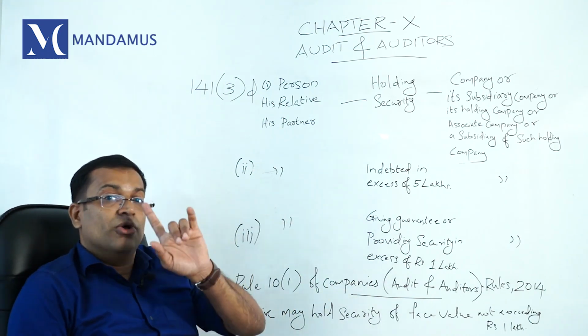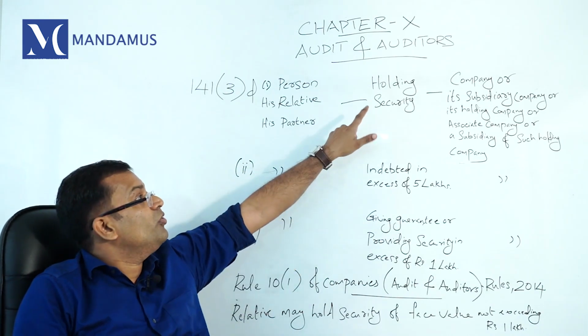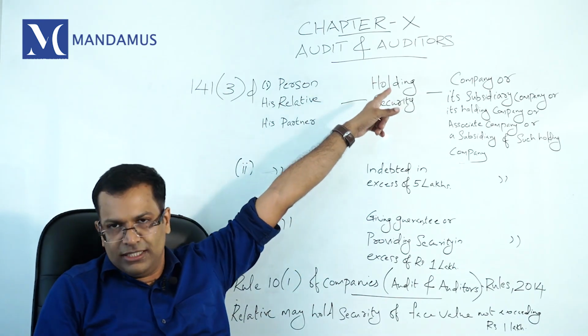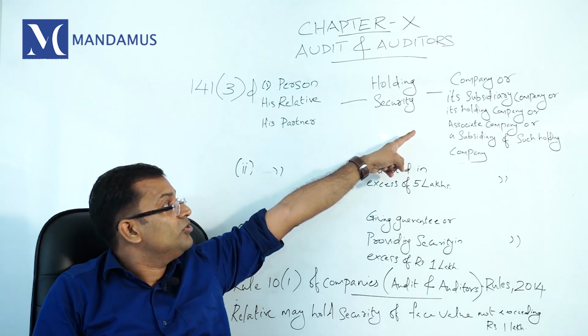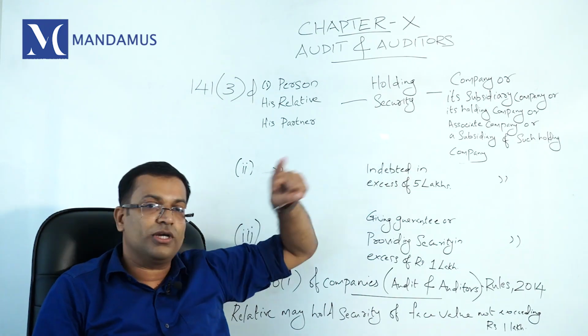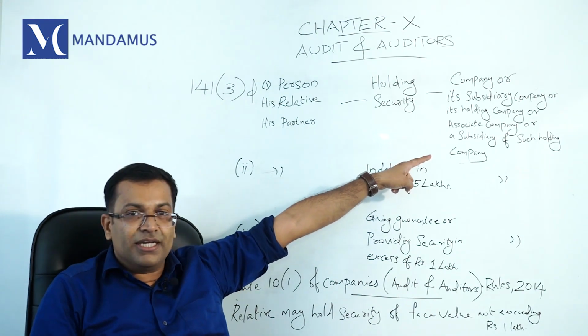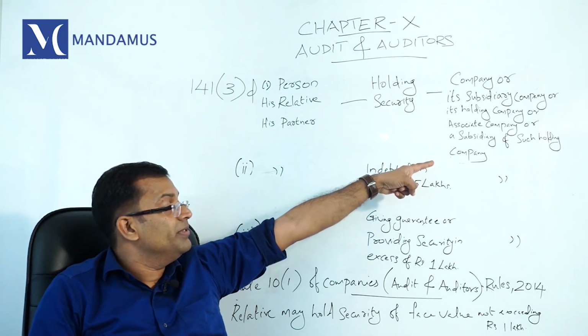That means an auditor, his relative or his partner should not hold any security in the company, subsidiary, holding. Not only in the company, the subsidiary also, holding also, associate also. You cannot hold securities in the associate company. You cannot hold securities in the subsidiary company. And the auditor's relative cannot hold securities in these companies.